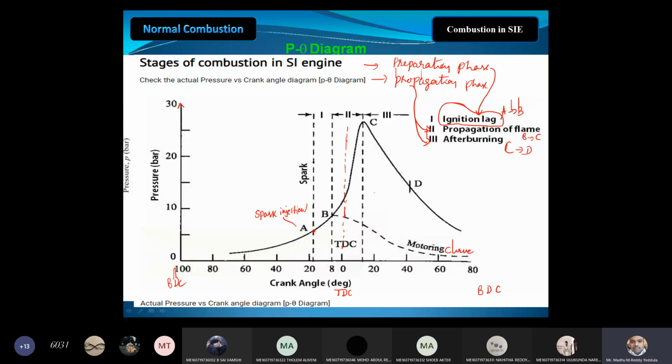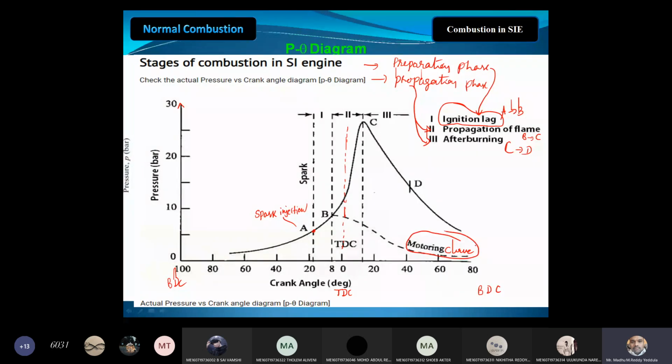Motoring curve is nothing but this: if there is no spark inside the engine cylinder, how will the pressure vary inside? That means, let us say for our bikes, we stop the ignition but we are cranking the engine, by keeping the key in the off position, ignition off position. How will the pressure be developed inside the engine cylinder? That curve is called the motoring curve.